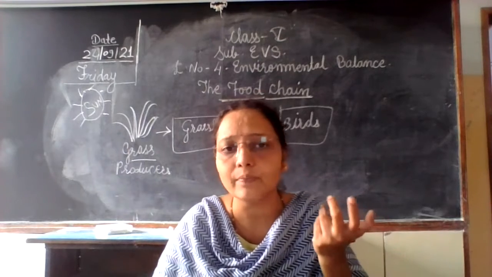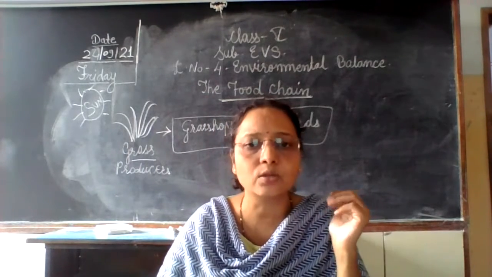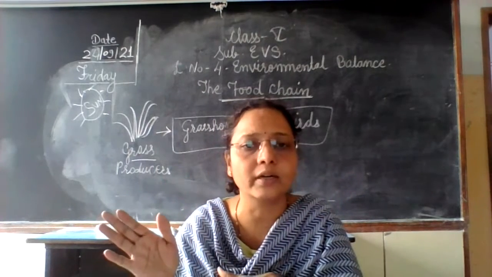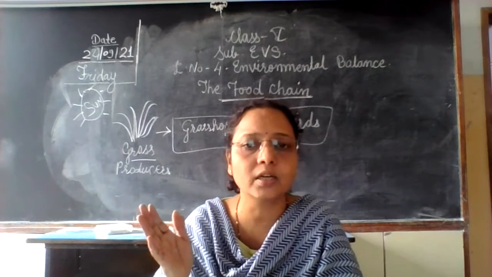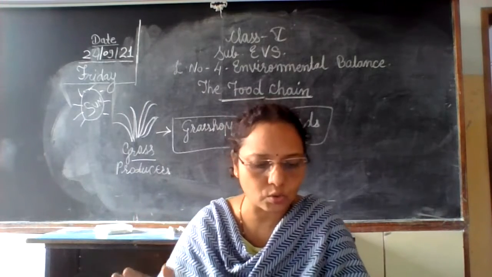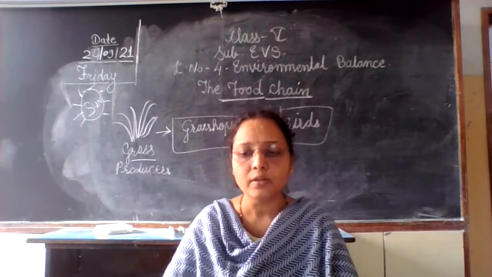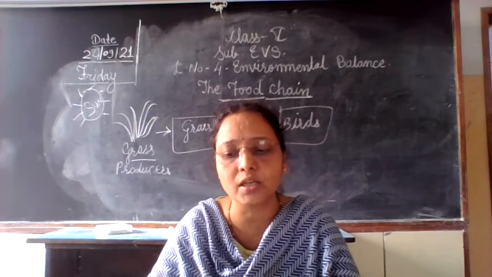Photosynthesis की process ही नहीं होती if sun is not there. So both biotic component and abiotic component are interlinked with each other in the food chain. In nature there are many food chains.